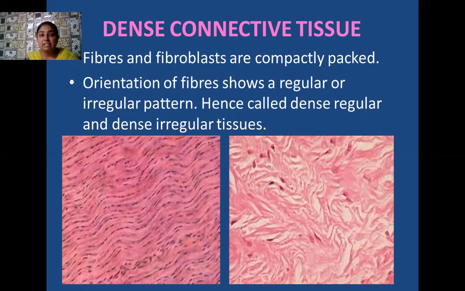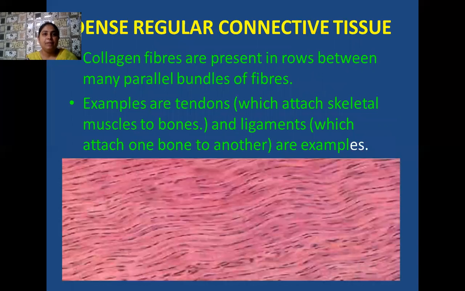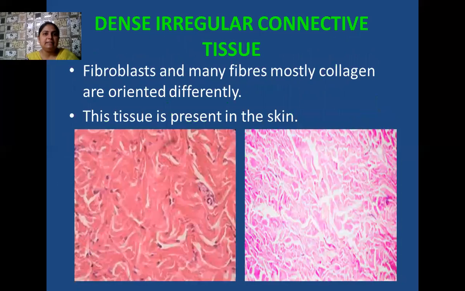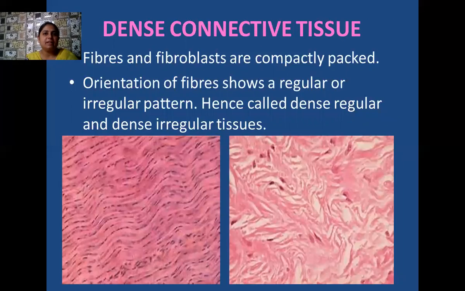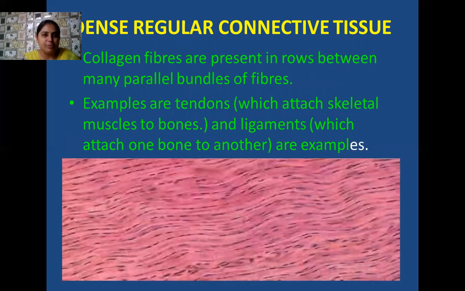On the basis of orientation of fibers, whether they are arranged in a regular pattern or in an irregular pattern, they may be further subcategorized as dense regular connective tissues or dense irregular connective tissues. Okay, students, I am taking the first category, and that is the dense regular connective tissues.